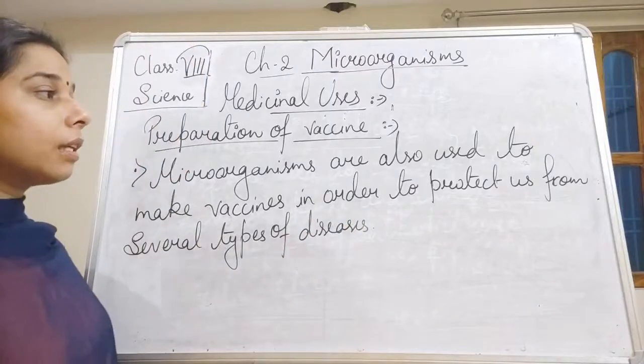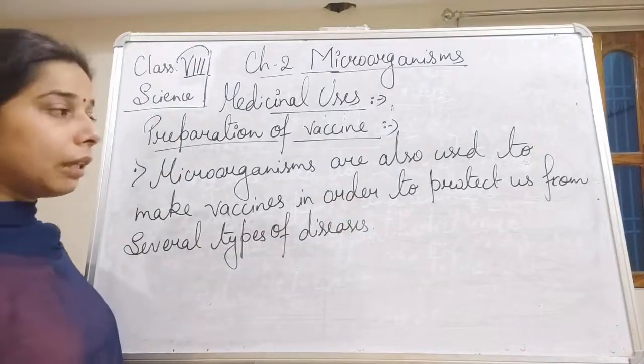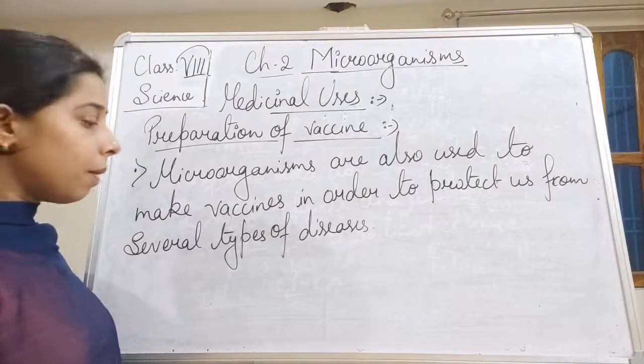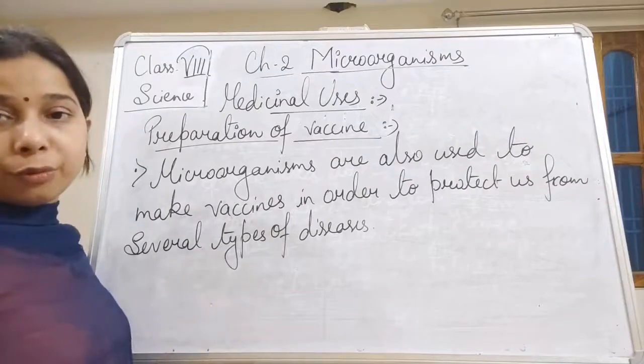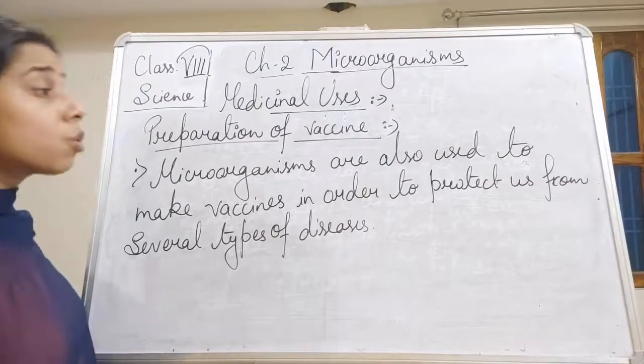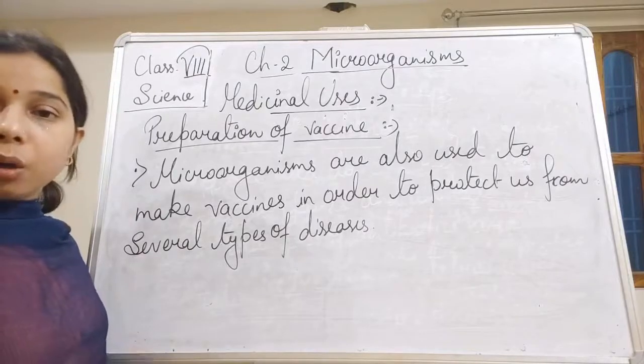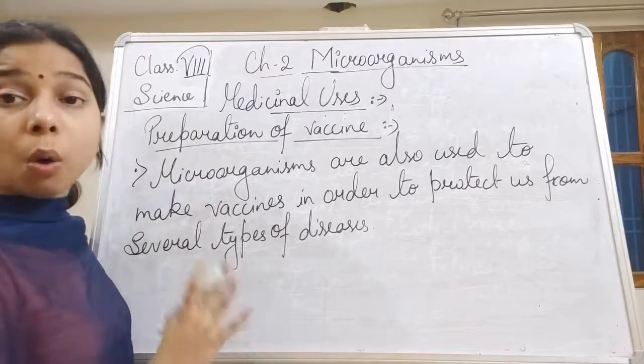So microorganisms are used in making the vaccine which helps us in protecting from any kind of disease or several kinds of disease. So on the basis of that, now we can define what a vaccine is.